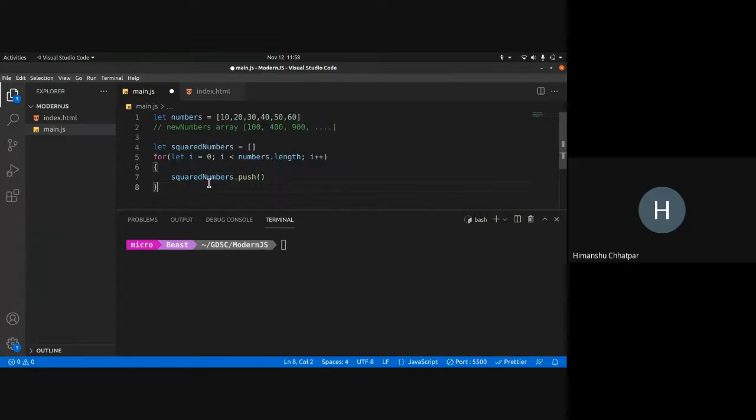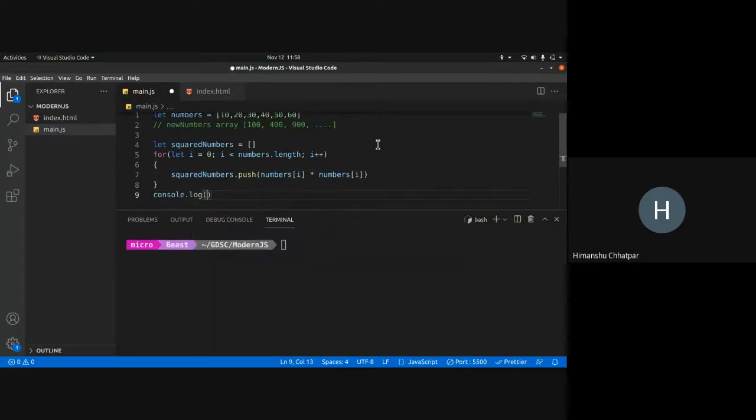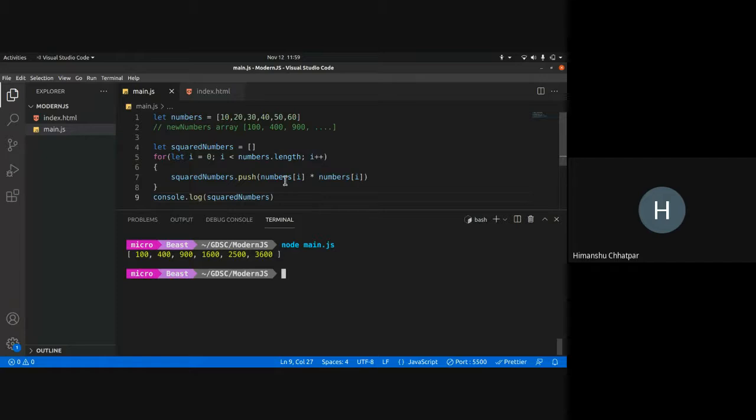So now I can do squareNumbers.push. What value should I push? I'll push numbers[i] into numbers[i]. And now I can console.log square numbers. So I'll get the squares of the numbers. This is how we do it traditionally. If I want the cube, I can put numbers[i] into numbers[i] into numbers[i]. So this will essentially give me the cubes.